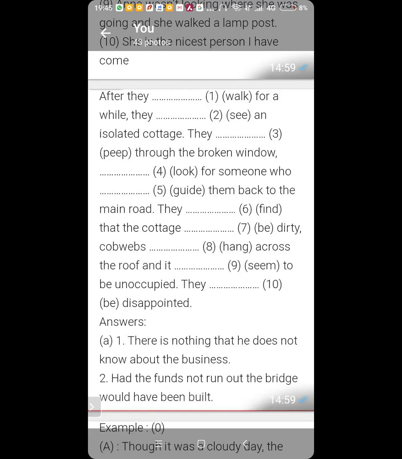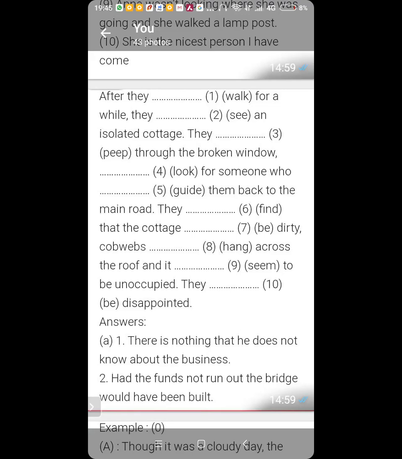Because the verb inside is be. Be manifestations are is, am, are, was, and were. So the cottage was dirty. Look at the punctuation marks. Because of this comma, it is not that the cottage had dirty cobwebs. The cottage was dirty, comma.